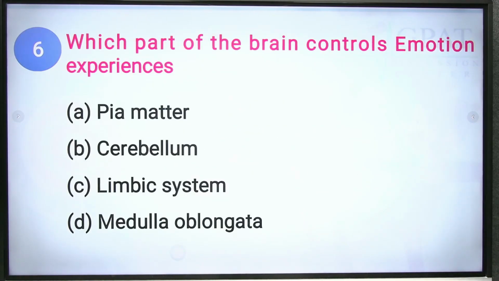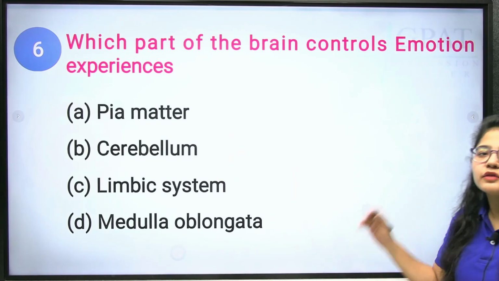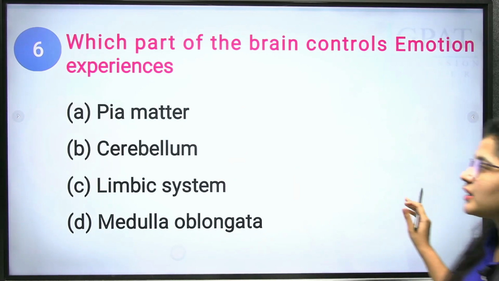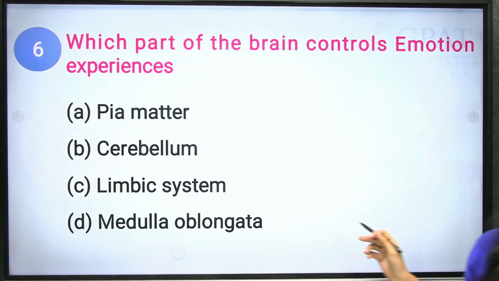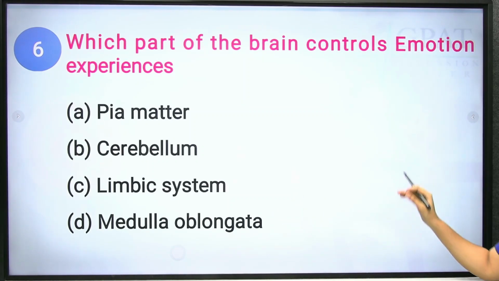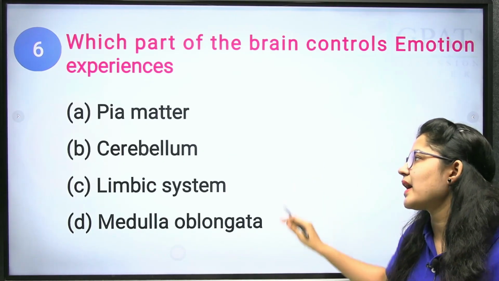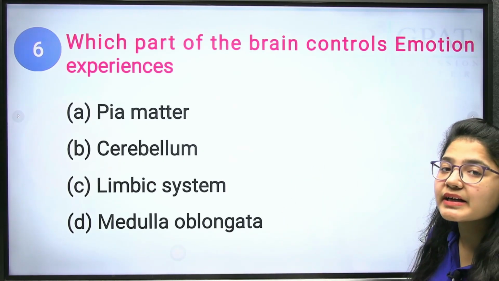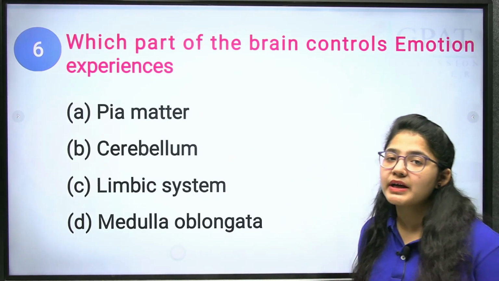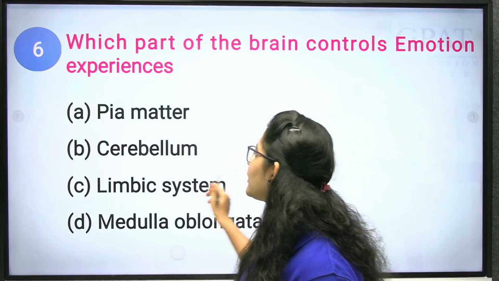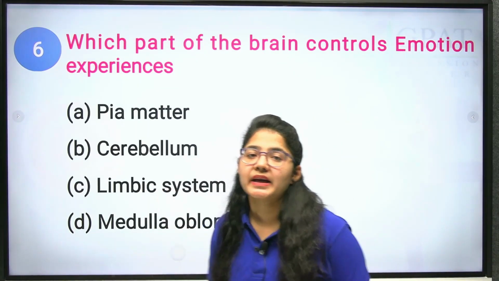Which part of the brain controls emotion experiences? Which of the following of these controls the emotions of a human being? The pia mater contains the cerebrospinal fluid, which is responsible for the safety of your spinal cord.